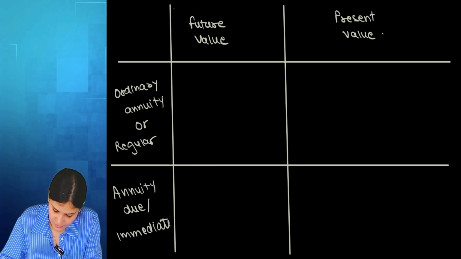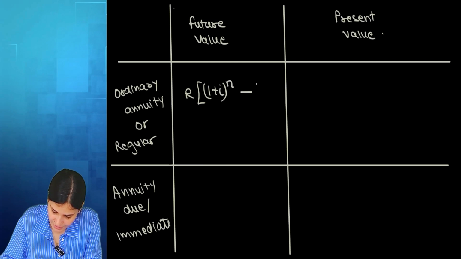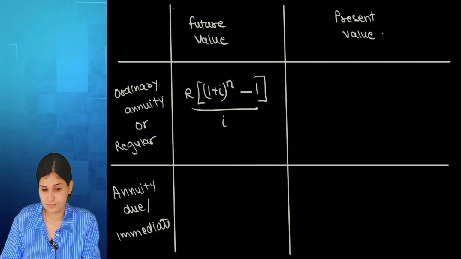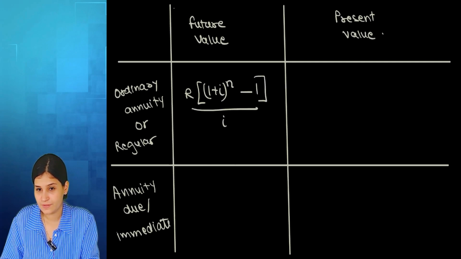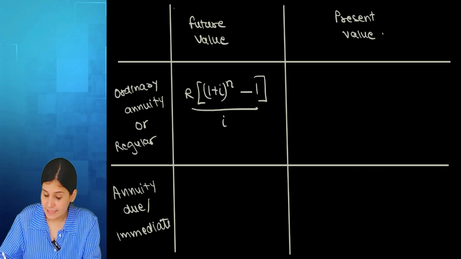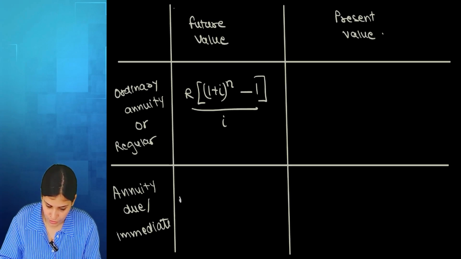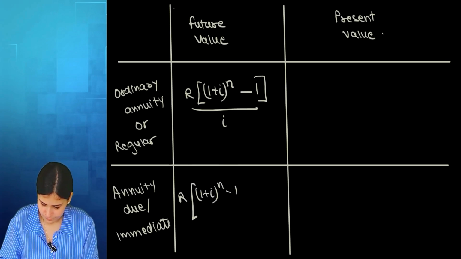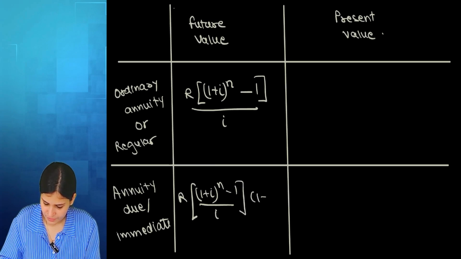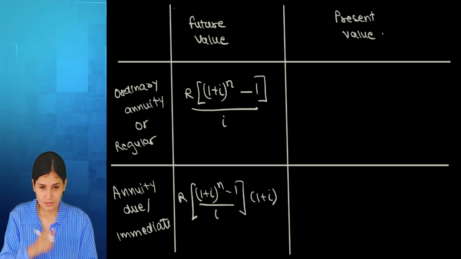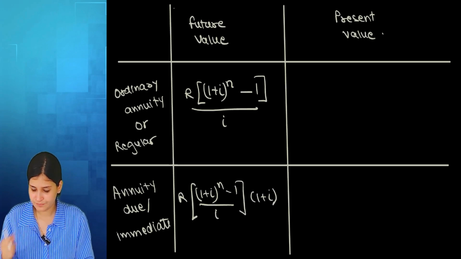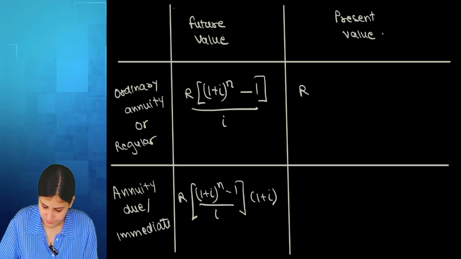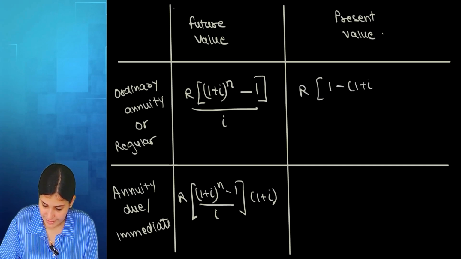Future value is R times 1 plus I to the power n minus 1, by I. Power will be positive. And the same formula, when it goes to due, only one term becomes extra. Same thing, just multiply it by 1 plus I. Present value: negative power, it's getting divided.